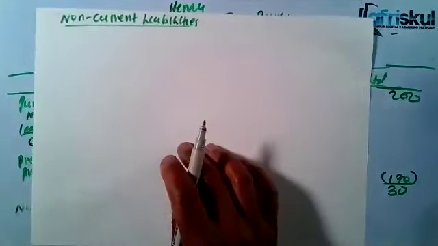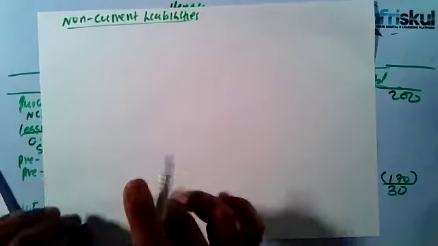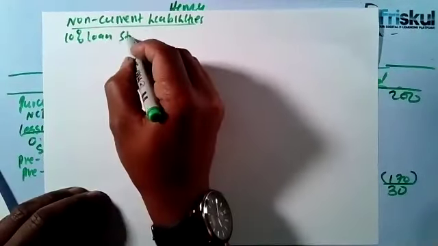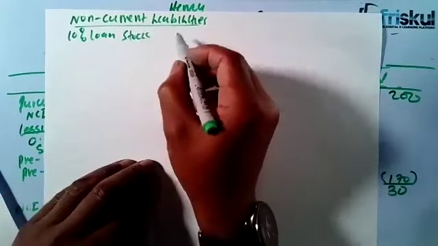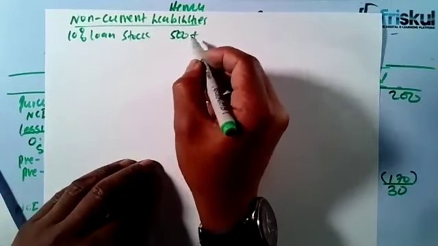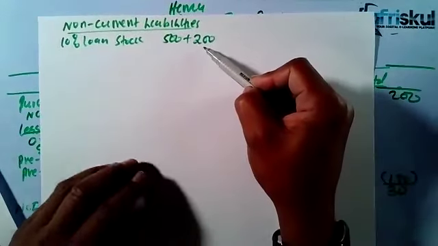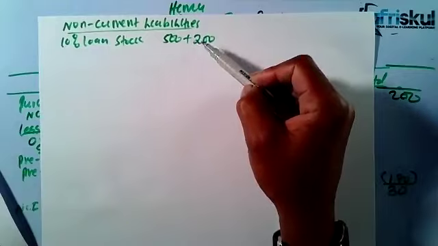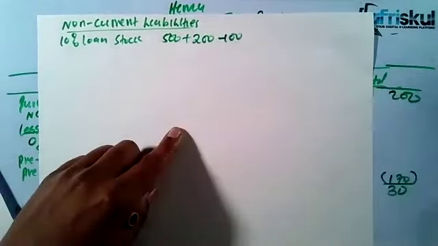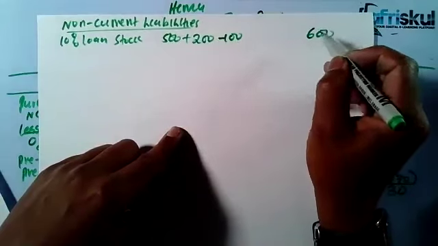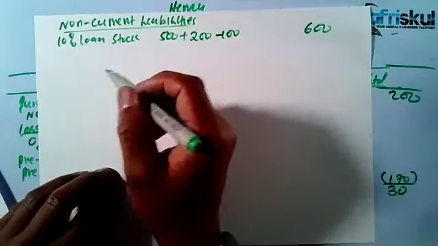Under the non-current liabilities, we had the 10% loan stock. Now the parent has a loan of 500. Then the subsidiary has 200. But of this 200, half is from the parent, which is 100. So that means you only show a loan of 600. We didn't have any non-current assets.